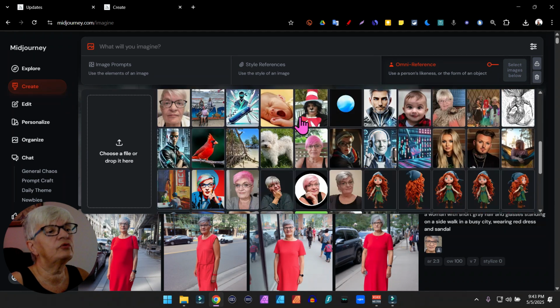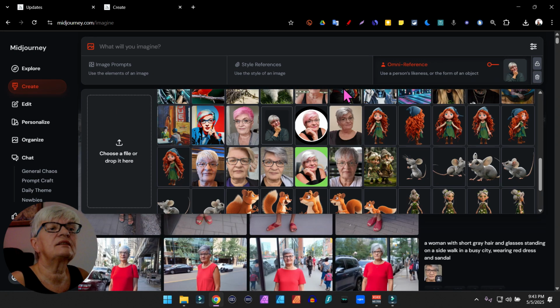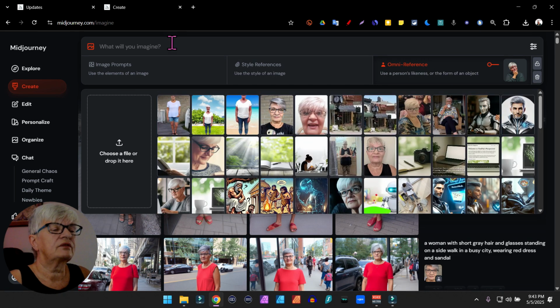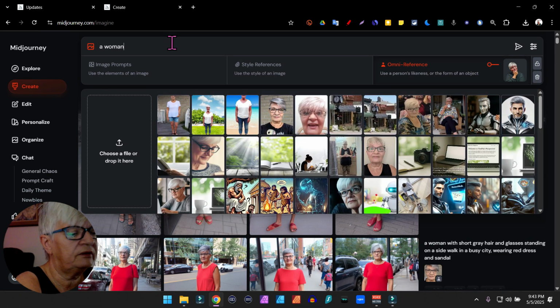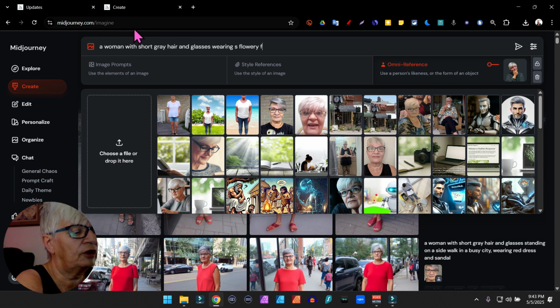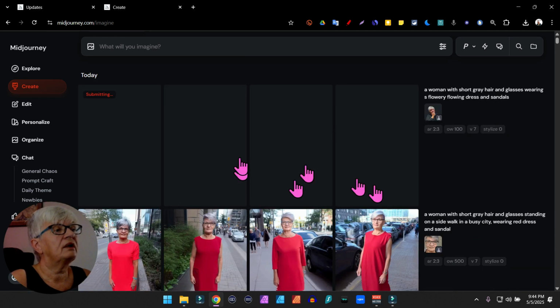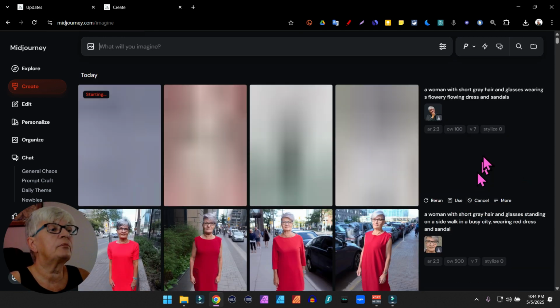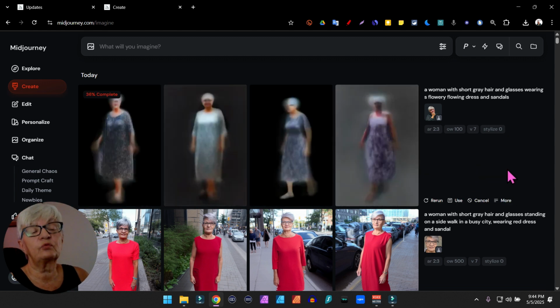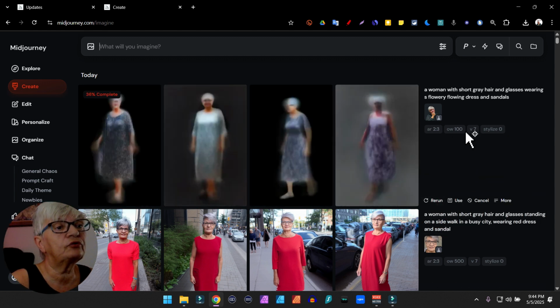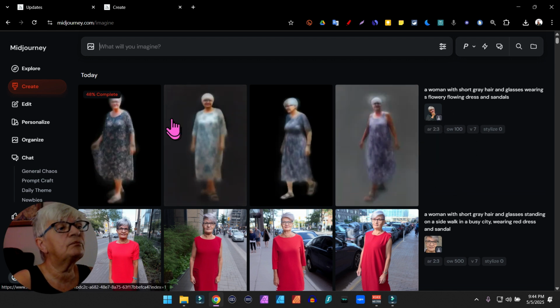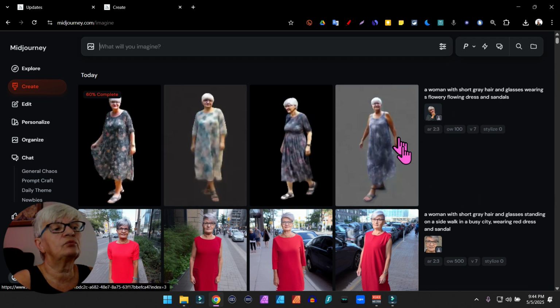Oh, let me show you. Here is one. I think this is transparent background. So let's show you a woman with short gray hair and glasses wearing a flowery flowing dress and sandals again, and do Omni weight 100. Oh, I didn't put her in an environment. Okay, let's see. That's okay, because what I wanted to show you here is when you have a transparent image, it doesn't put a background in if you don't tell it to.